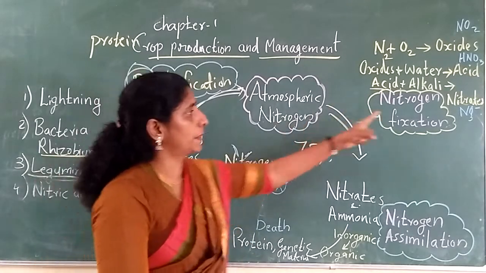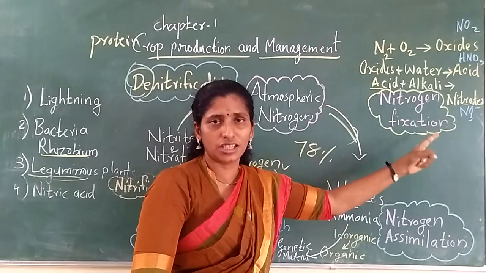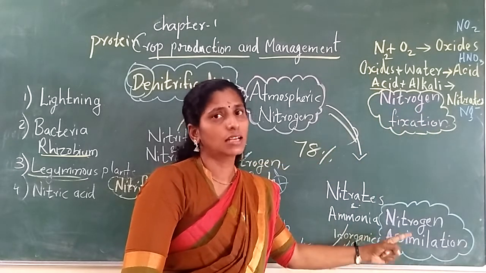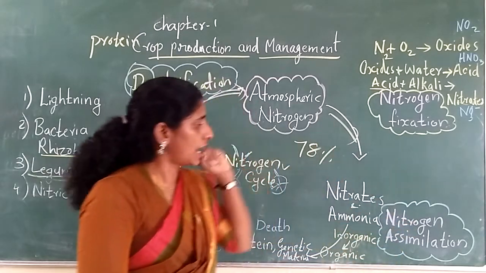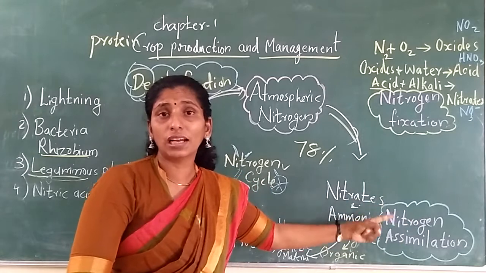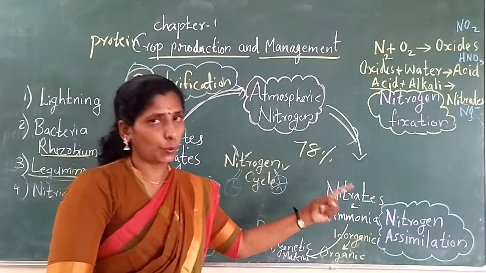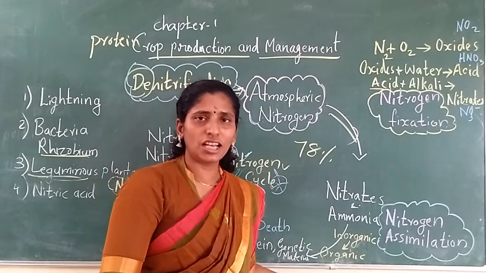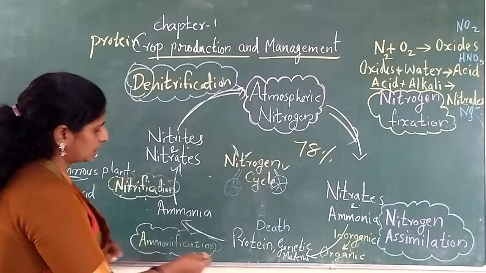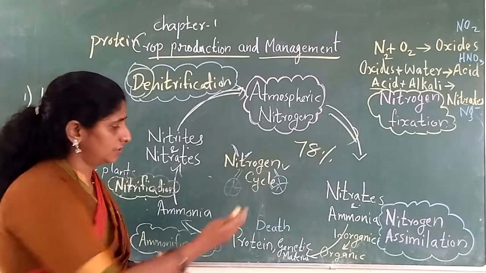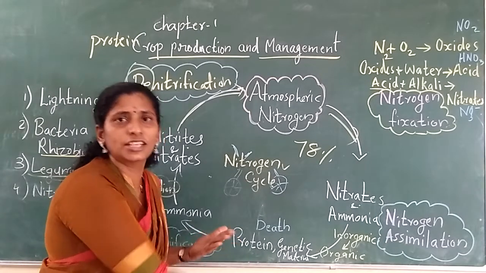In this cycle you want to keep in mind some particular terms. Nitrogen fixation: change of atmospheric nitrogen into nitrates. Next, nitrogen assimilation: the utilization of nitrogen to make protein and build the body. Next, ammonification: the change of dead bodies into ammonia.